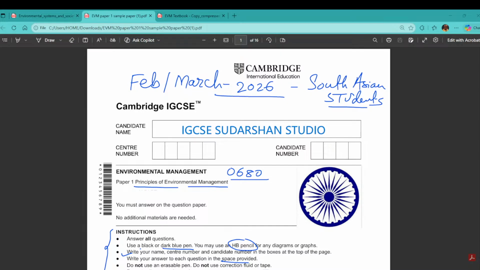As you know, we have started discussion about the IGCSE Environmental Management 0680 sample paper. This paper is specifically for the South Asian countries, so the exam is going to be in Feb and March 2026. We are discussing some of the important past paper questions here.